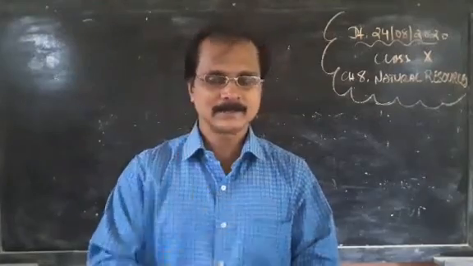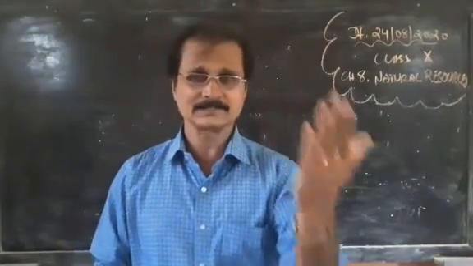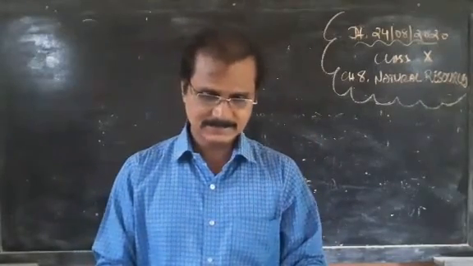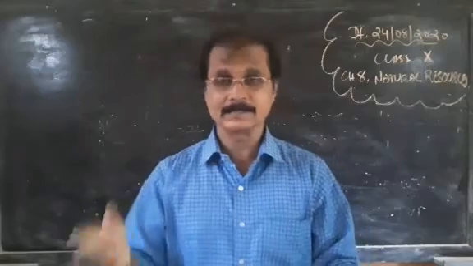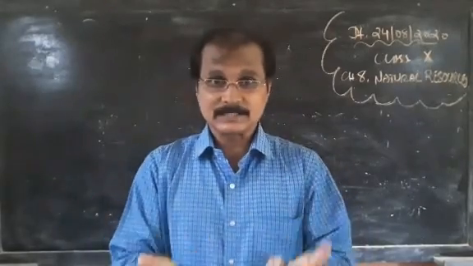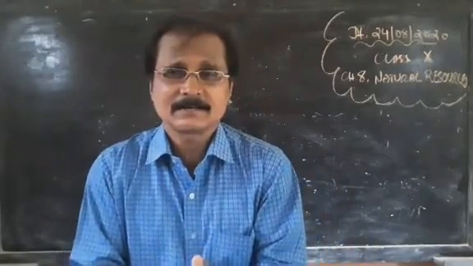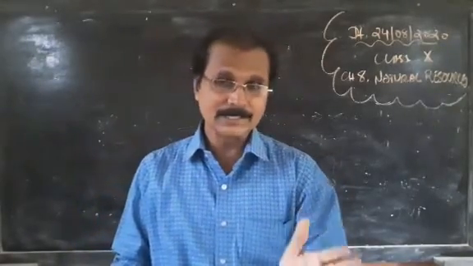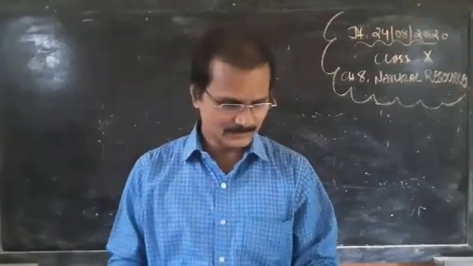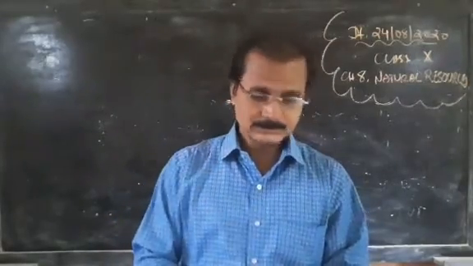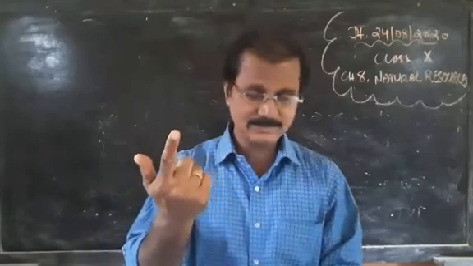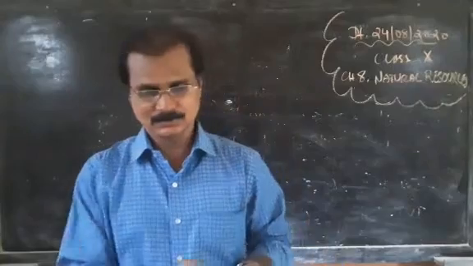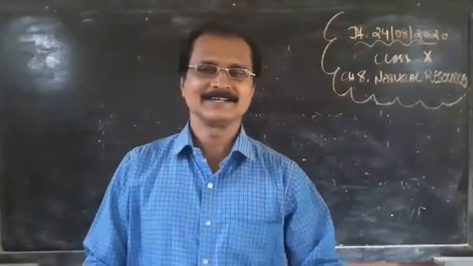Short notes will come directly: what is alluvial soil, what is red soil. This will come in short notes, so you need to be prepared. What is black soil, and which crops are cultivated in black soil and red soil. These all are very important. So when you read, read between the lines. And another thing, soil erosion, then measures. This is very important. Measures to prevent soil erosion, and all these points, and remedies to conserve the soil. So these all are important from this chapter.